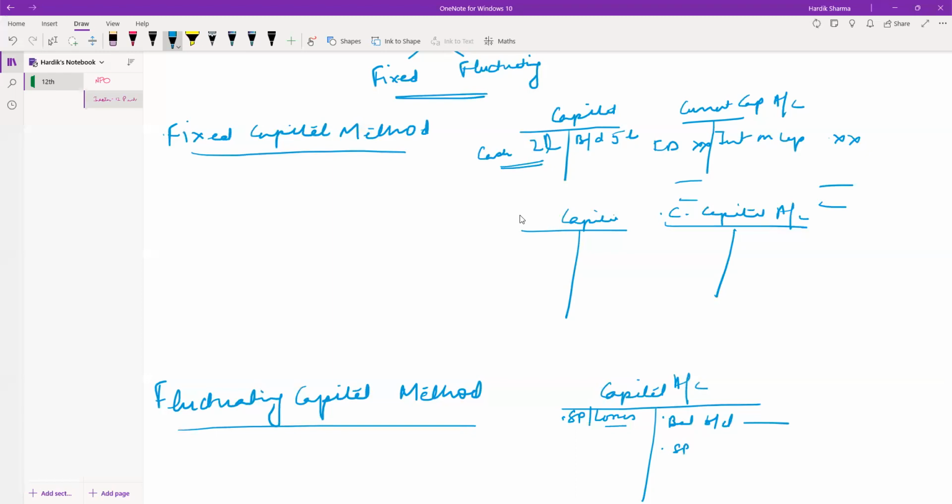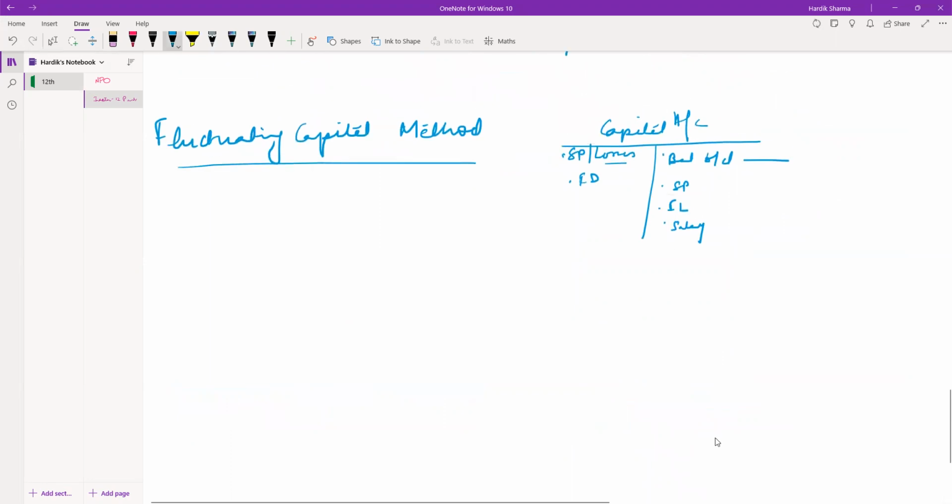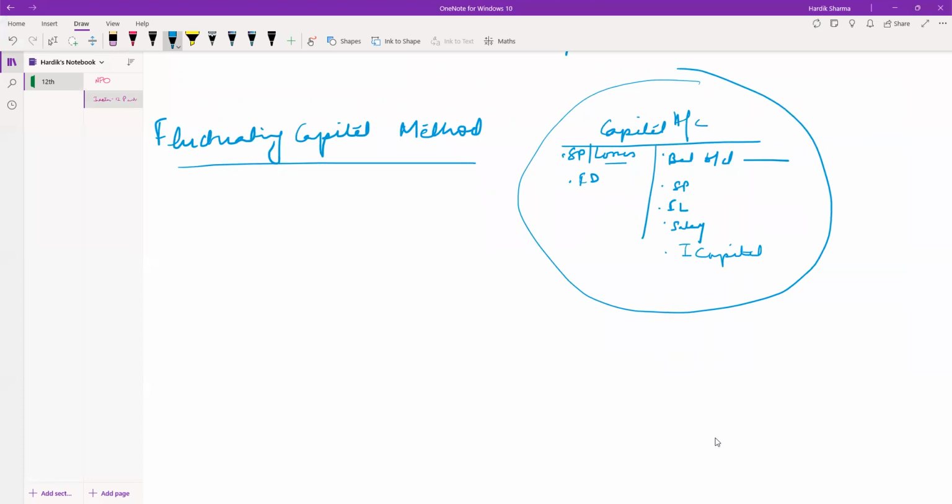Here, the share of profits will be credited. Then interest on drawings, which will be charged by the firm, that will be debited, and interest on loans that will be received. Then comes salary that will be received by the partner, right? Interest on capital. There are many things that are there. So all these things will define a capital account under fluctuating capital method.